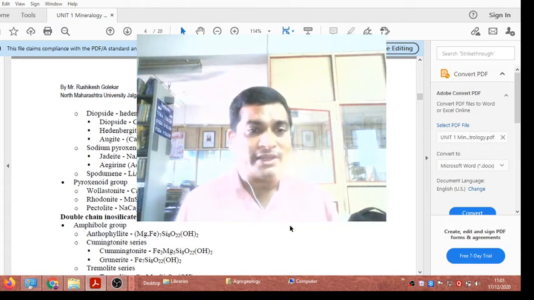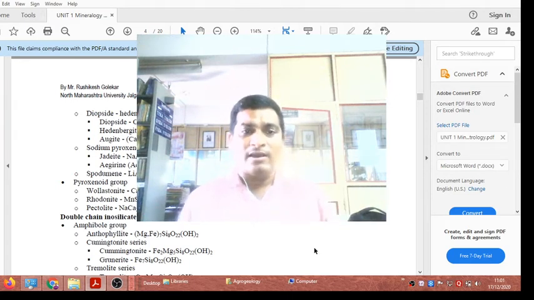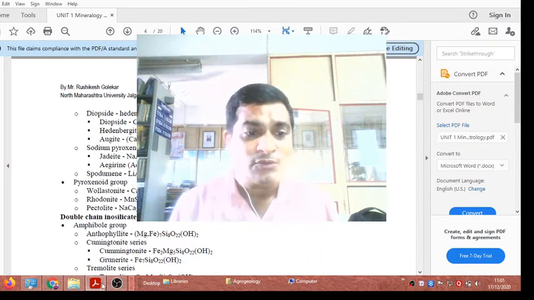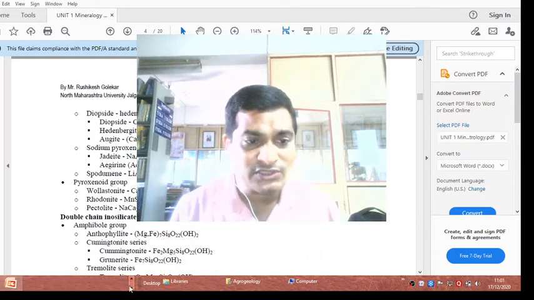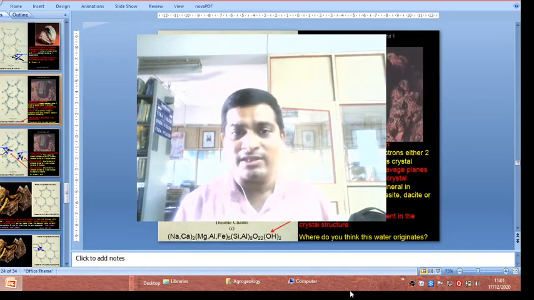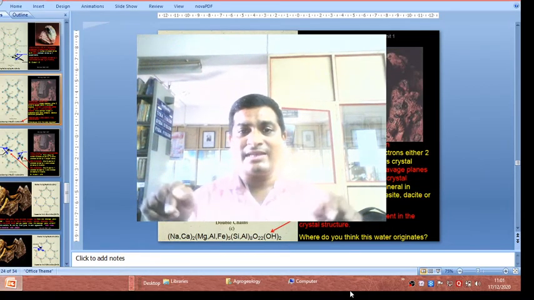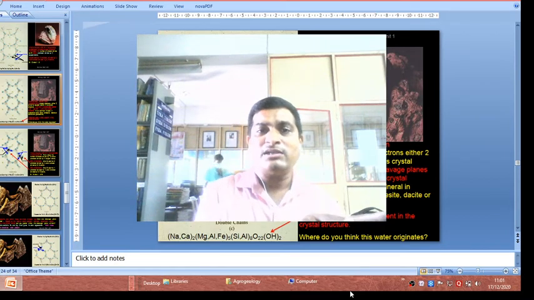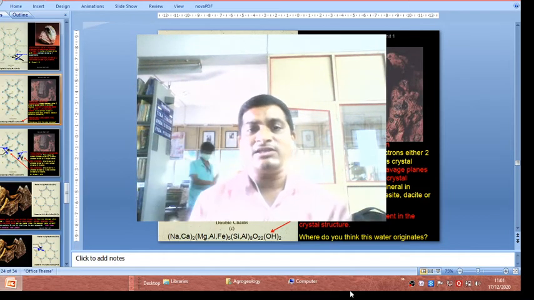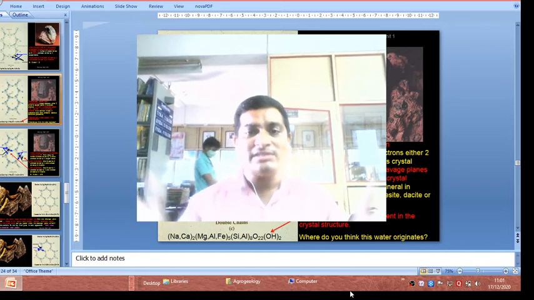Another one, some minor elements are also a part of this pyroxene inosilicate structure, like wollastonite, rhodonite, and pectolite. Okay, what is meant by double chain silica structure? When two single chains join each other, then they form a double chain silica structure. You will see, double chain silica structure means one single chain linked with another single chain silica structure, then form double chain silica structure.